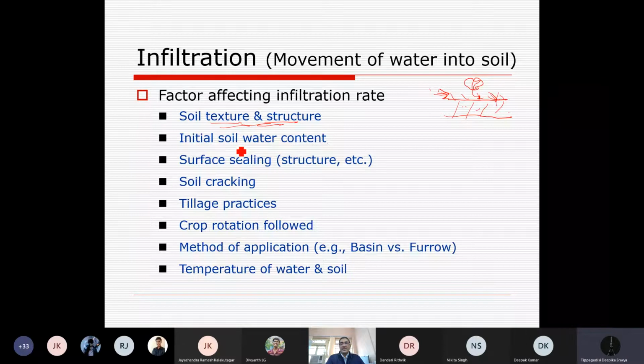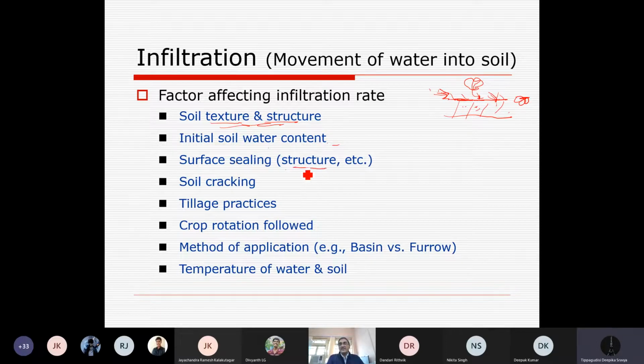Surface sealing: what is the surface property of the soil? Suppose it is sealed, suppose there is silt everywhere sealing the top pores of the soil, then there will be less entry of water.